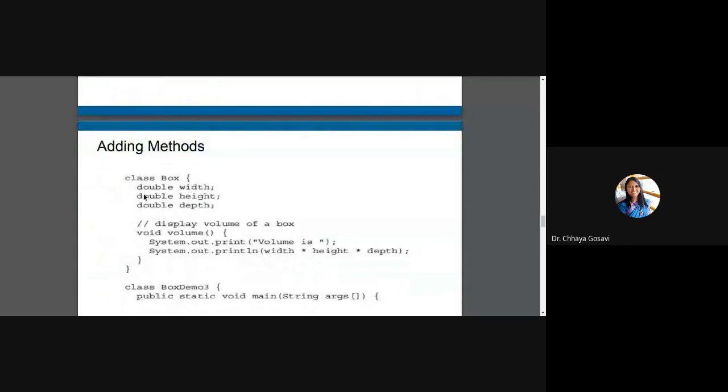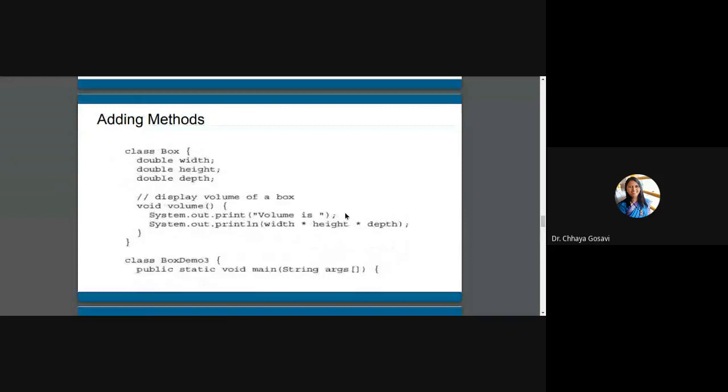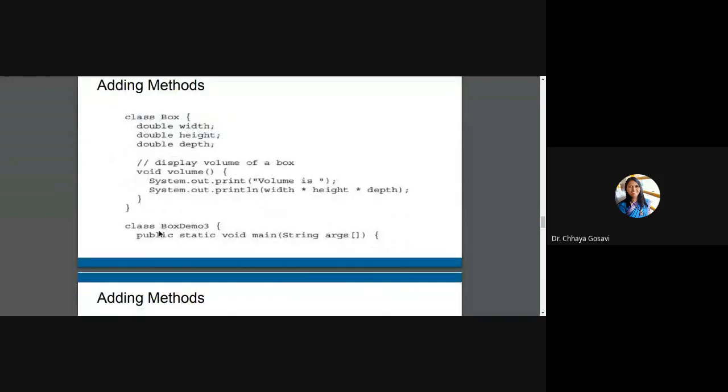So for example, now we add a method to our Box class to calculate volume. The method name is volume, void volume, and System.out.println volume is, and we can directly write the expression, or you can directly write a function which will calculate the volume first and then print that variable.